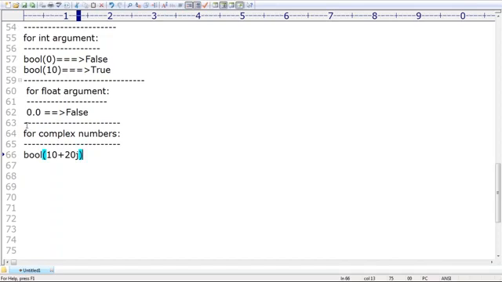Good. You are on the correct track. Very simple. If both the real part and the imaginary part are 0, then it returns false. If these are not zeros, then it returns true. Remember, we are never going to get any type error and so on. Only if both the real part and imaginary part are 0 will we get false. If at least one is not 0, then true is the answer.